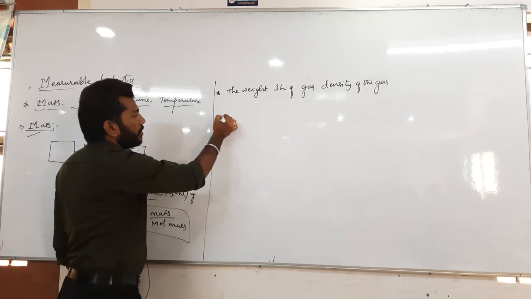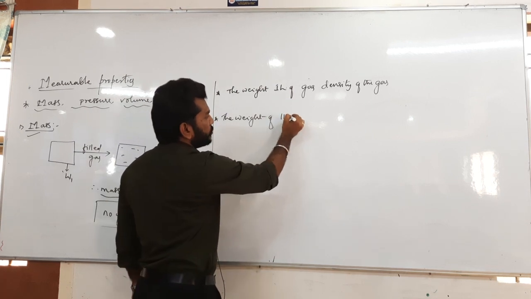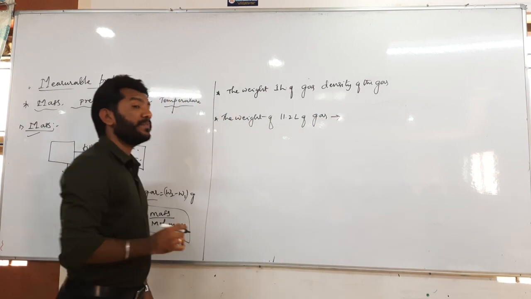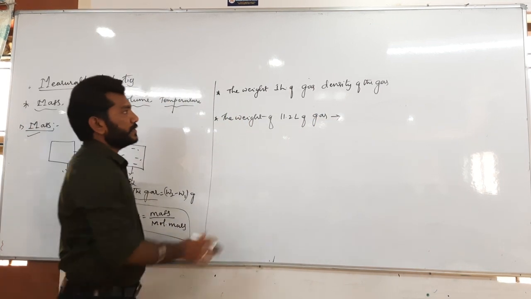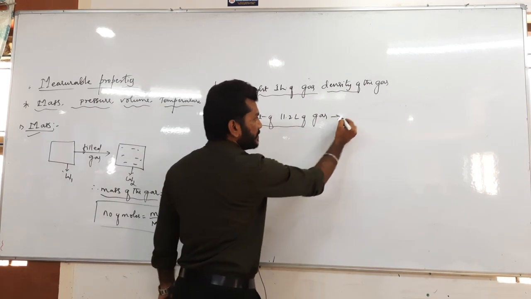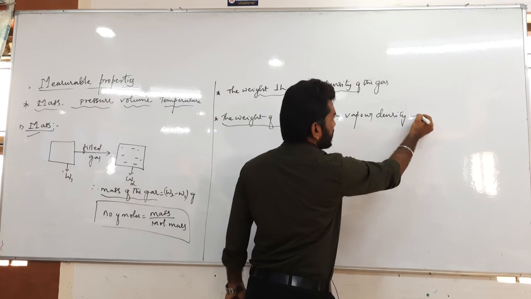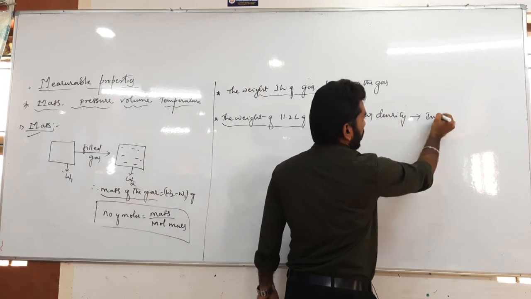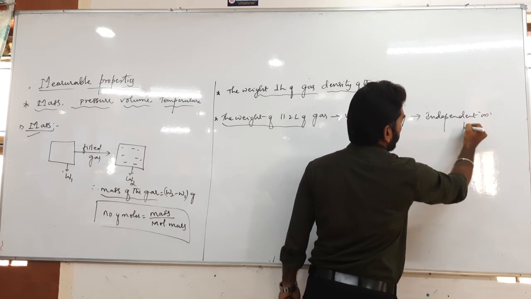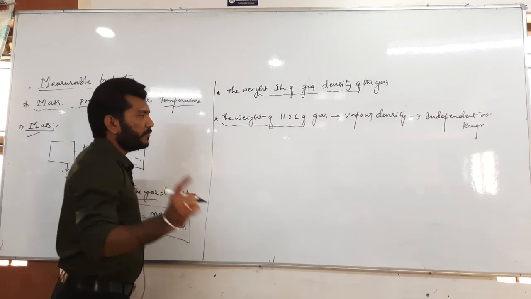And the weight of 11.2 liter of gas is called the vapor density. The weight of 1 liter of gas is the density of the gas, and the weight of 11.2 liter of gas is the vapor density. Vapor density is independent of the temperature.